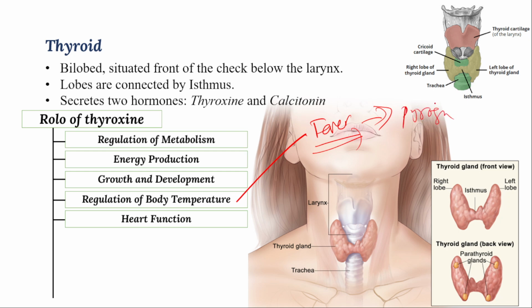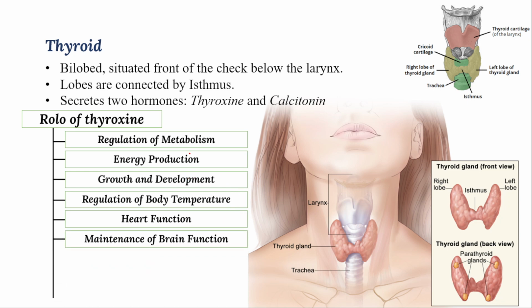That will regulate the temperature during fever. That is different, but normal body temperature is maintained by thyroxine hormone. And heart function: as for each and every body function, energy is necessary. For heart function also, this is necessary, right? Understand?